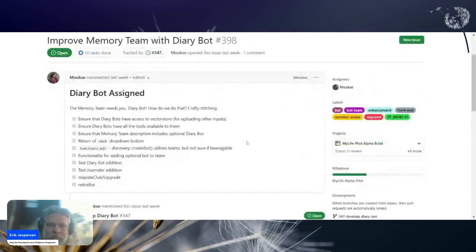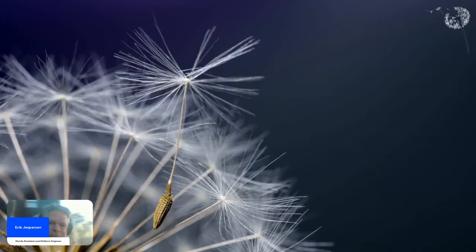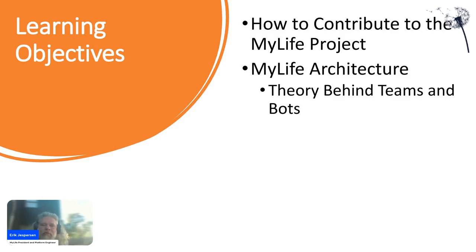So what do we need to do today? We need to essentially ensure that the diary bots have been given all of the tools that are required of them. And we need to ensure that the memory team also now knows about the diary bot. There are a few older interface items we're going to have to address, which I did behind the scenes again, and that'll be in code. It's not very interesting. It's just a drop down. Hopefully you'll see what I'm talking about.